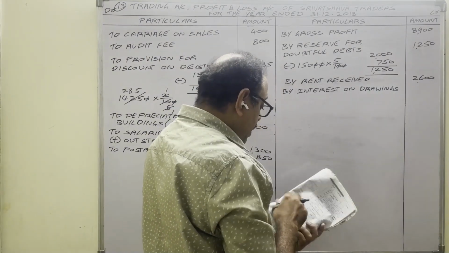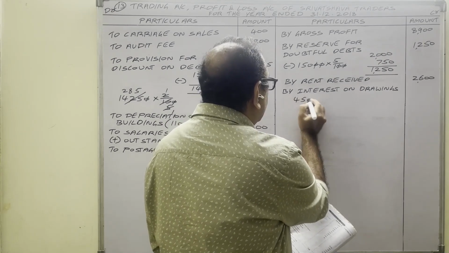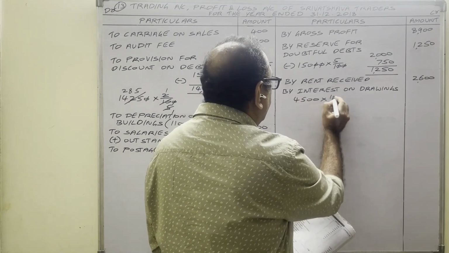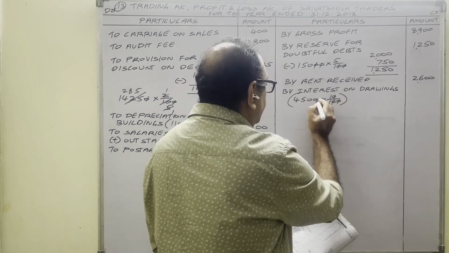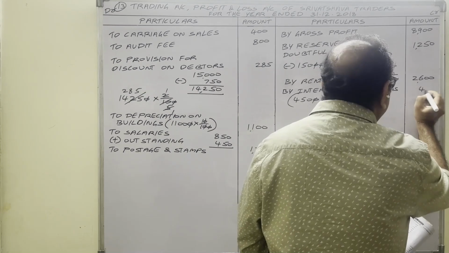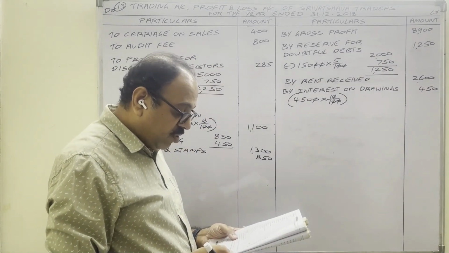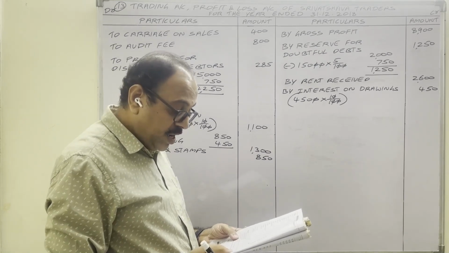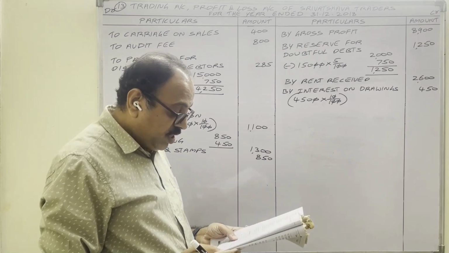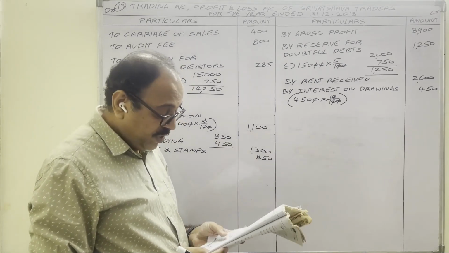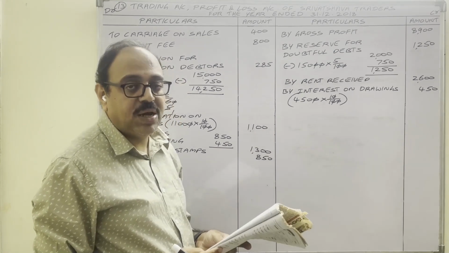On drawings, you have to calculate drawings amount 4,500. On that 10% interest, 450 rupees in outer column. Fourth bit completed. Provide reserve for doubtful debt 5% and create provision for discount on debtors 2%. Fifth, depreciation on building over. Sixth, goods worth 2,000 rupees distributed as free sample.